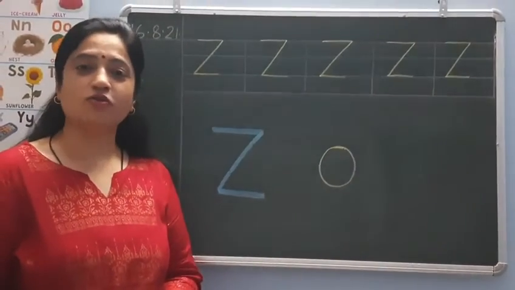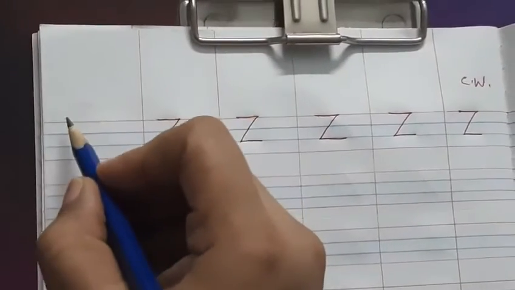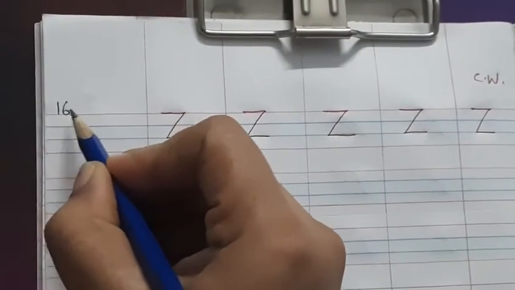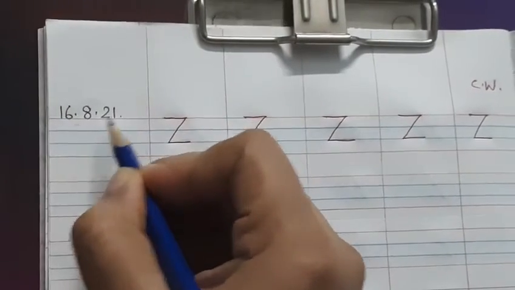Now I will show you how you will write in your notebook. Children, now let's write capital Z in the English notebook. First you have to write today's date children. Today is 16th August 2021 like this, 16.8.21.